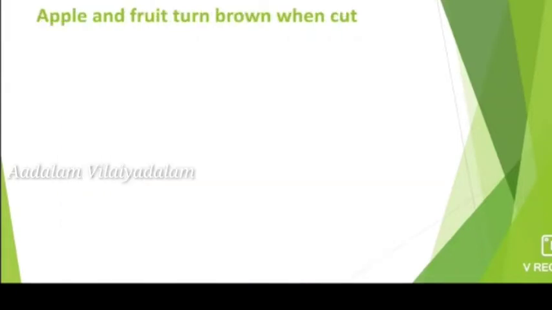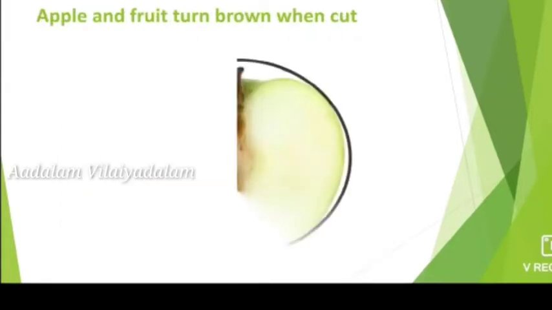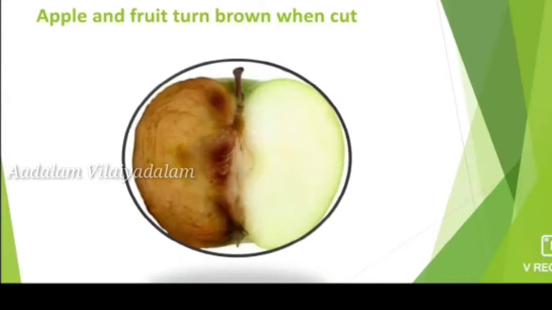And next one, apples and fruits turn brown when cut. You already know about it. If we cut the apple, after some time its skin turns brown. I hope all of you noticed these changes. Why did it turn brown and what is the reason for that?